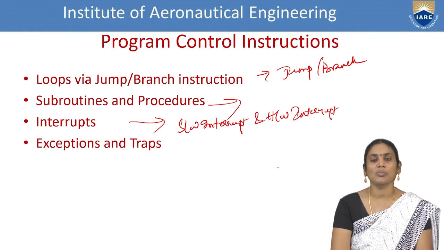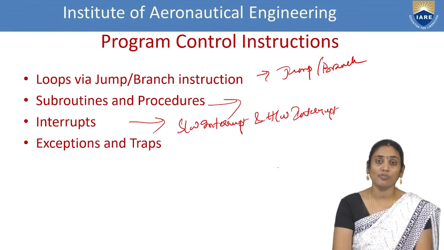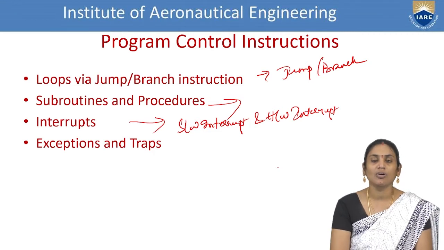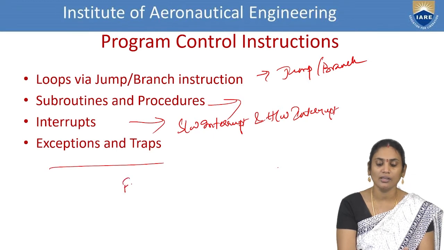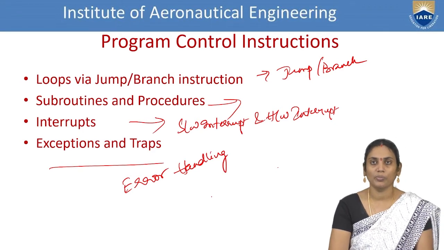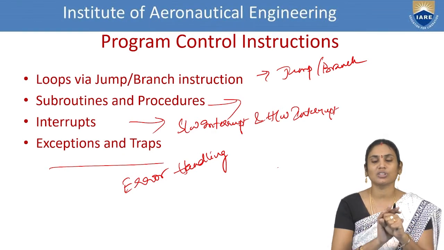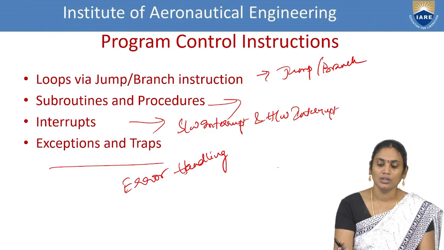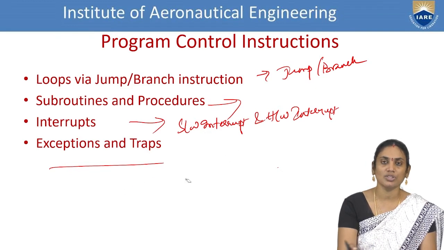But if the program is having an error and we are not able to find the logic, then we have a context called exceptions and traps. So this is called the error handling mechanism. Exceptions and traps are nothing but, if anything fails, you have to catch it and we should not stop the execution of a loop. An example of this is the divide by zero error.